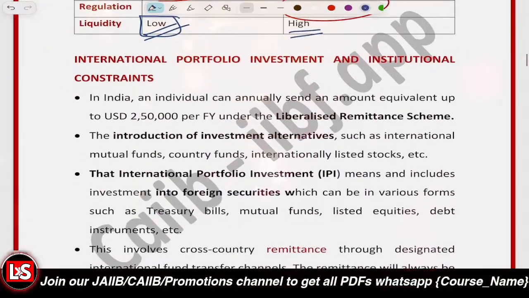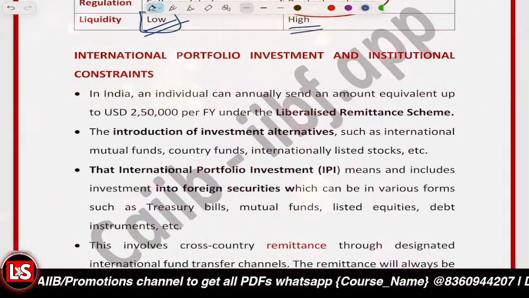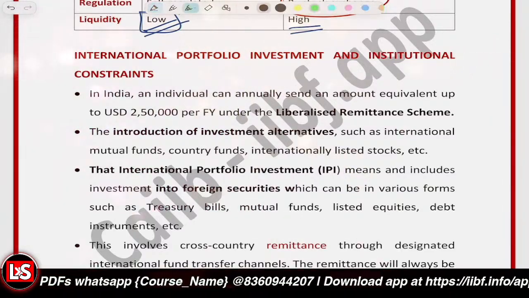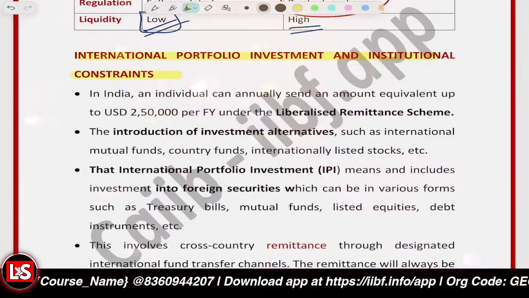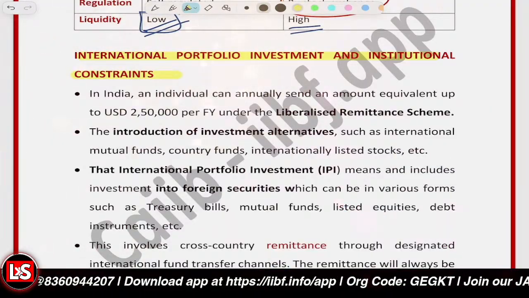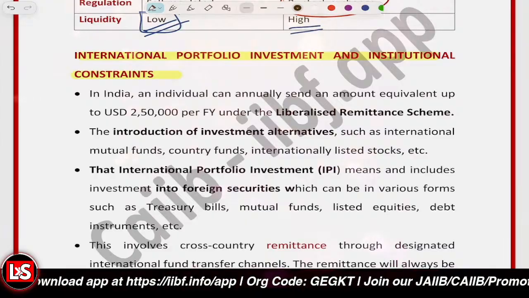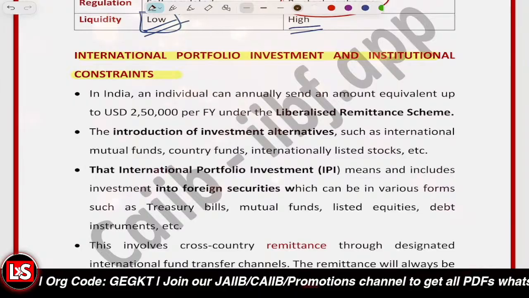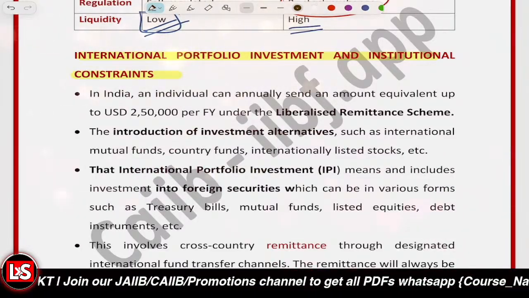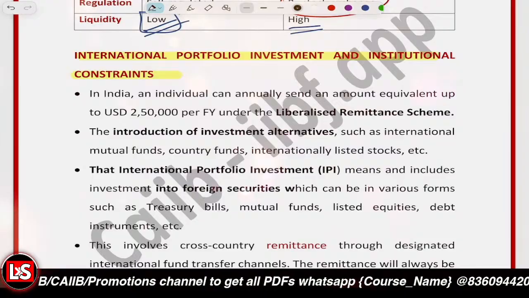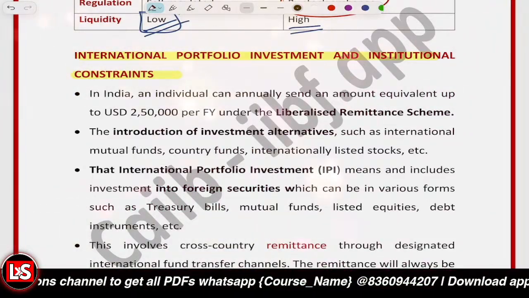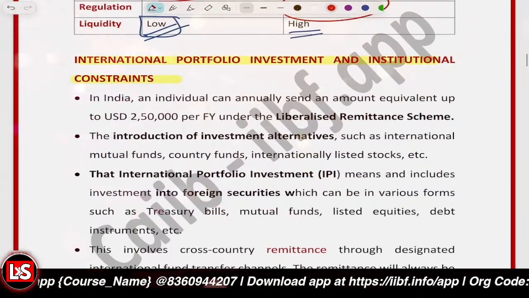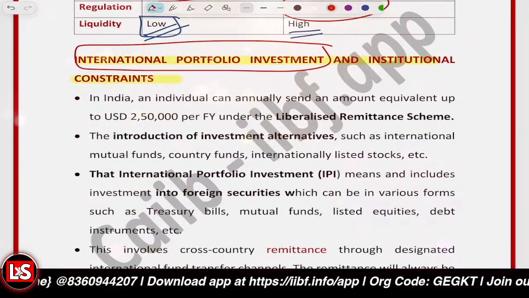So the next topic is about international portfolio investment and the institutional constraints. First of all, let's understand the meaning of international portfolio investment. It means the investment made in foreign financial securities, like treasury bills or mutual funds or listed equity shares. So you're basically investing into those things, but in foreign markets, right?